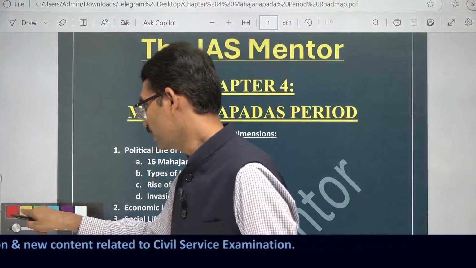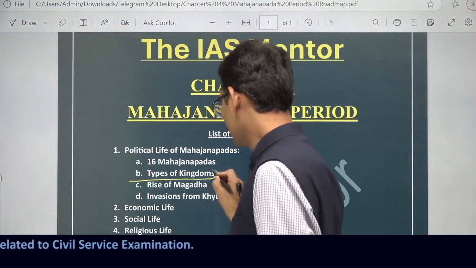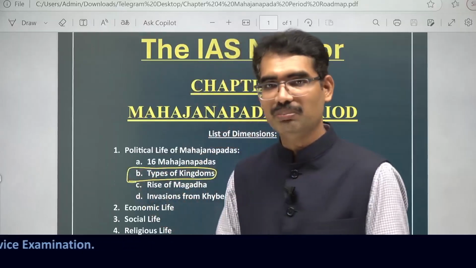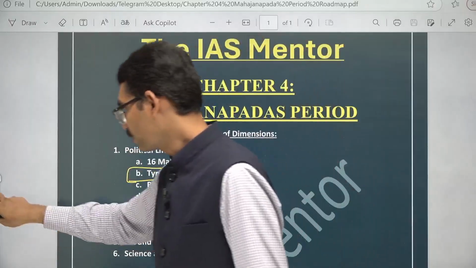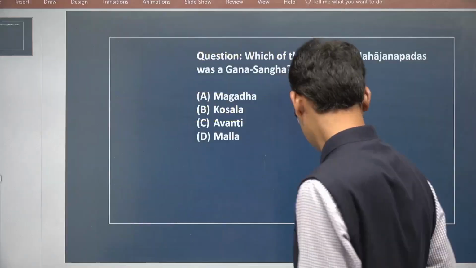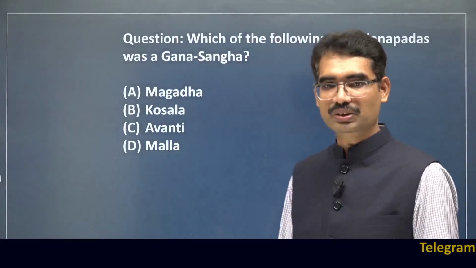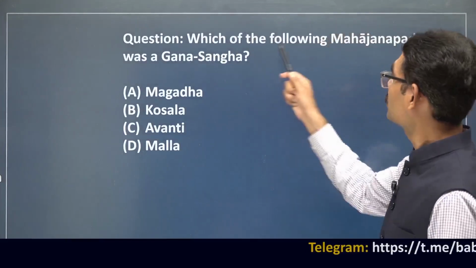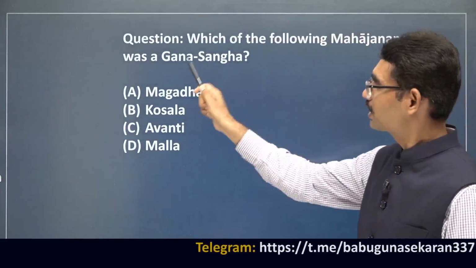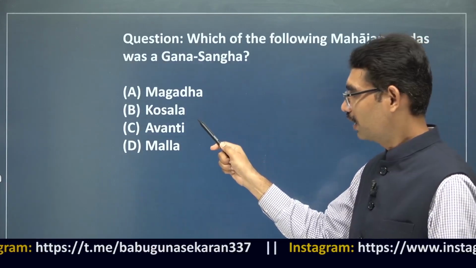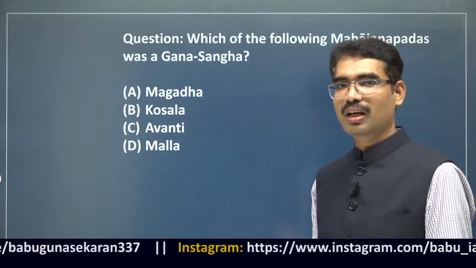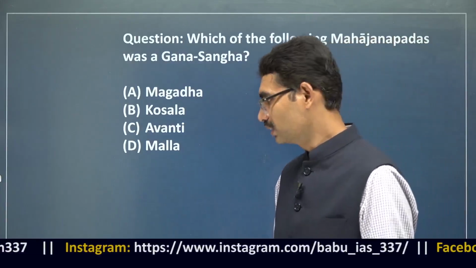So what is the question here? With this, we have completed this part also. Again, this is a part of the political life of the Mahajanapadas. An important question here. I will show you the prelims question. Please try to answer this question. Which of the following Mahajanapadas was a Ghanasanga? Magadha, Kosala, Avanti, Malla. Answer this question, write in the chat box.